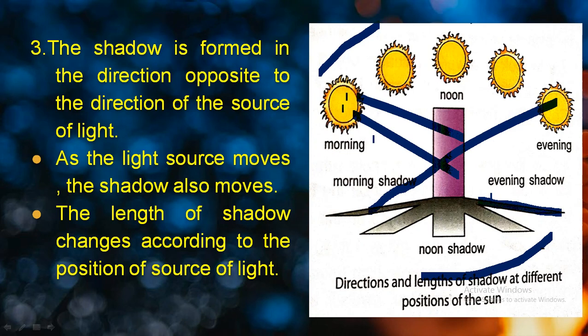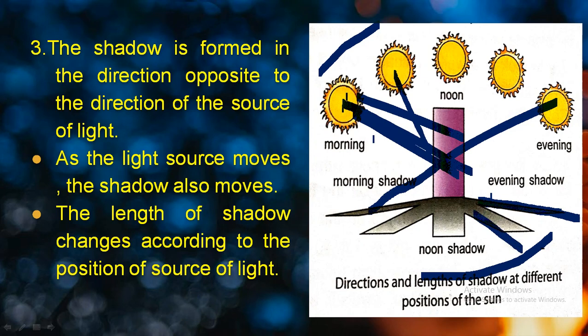Next one is the length of the shadow changes according to the position of the source of light. You can see in the morning the rays were completely slanted, and due to that reason a very long shadow is formed. Then the length of the shadow gets smaller as the time moves from morning to noon.